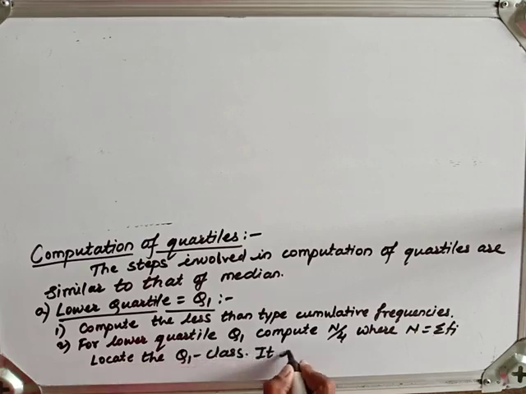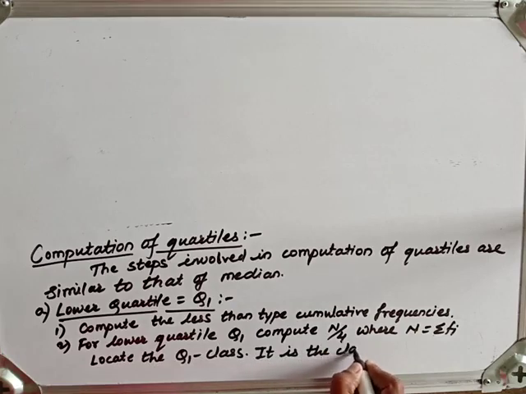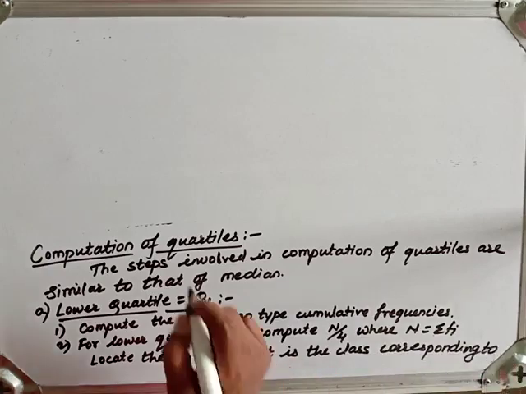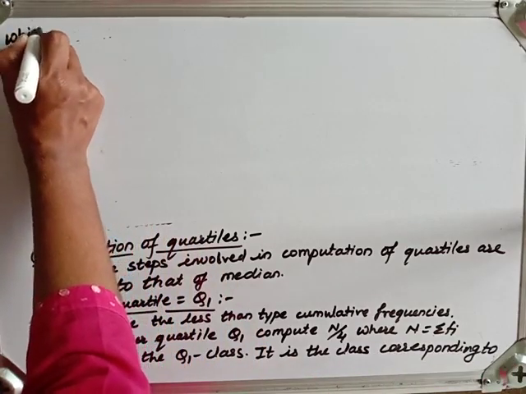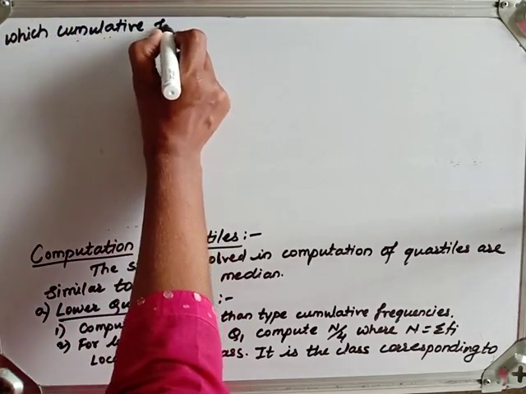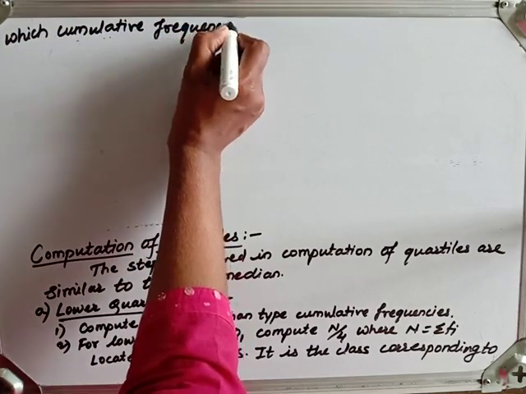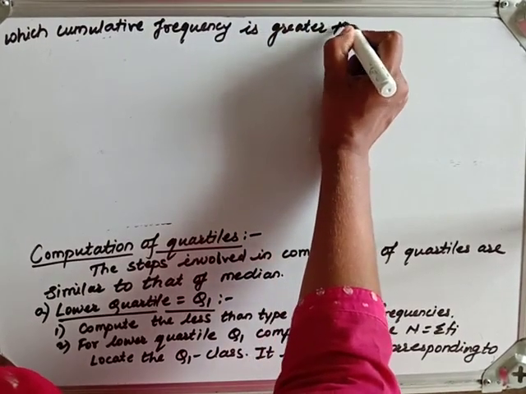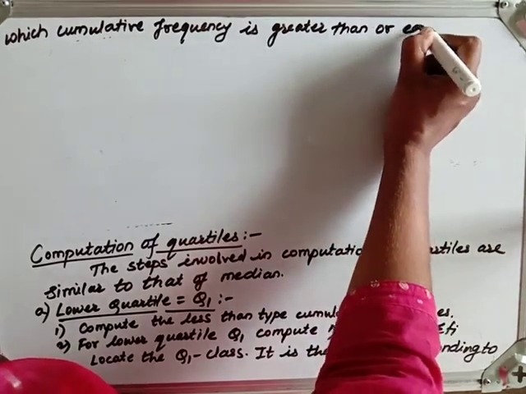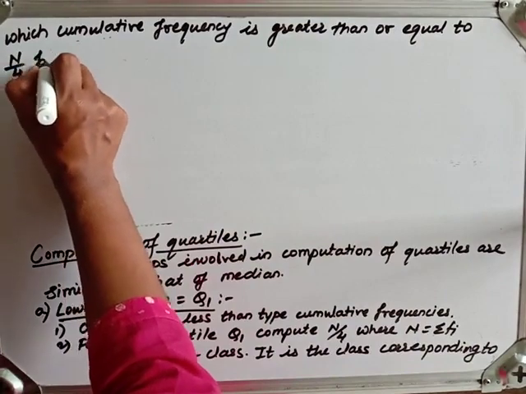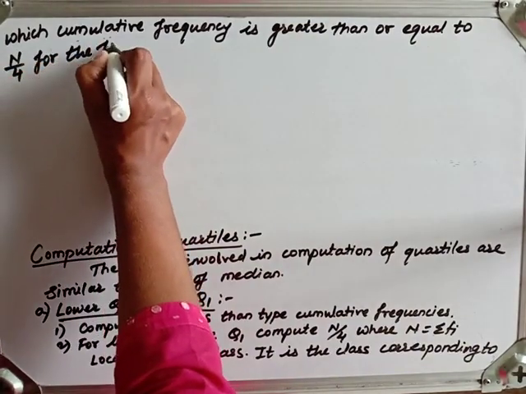It is the class corresponding to which cumulative frequency is greater than or equal to n/4 for the first time.